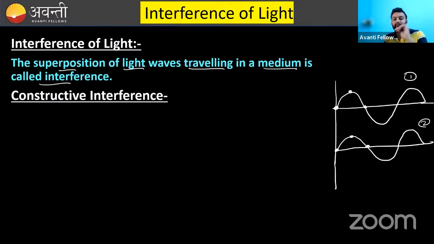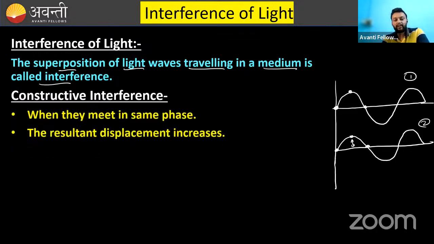When the waves are in same phase, then the interference between them is known as constructive interference. That means when these two waves meet with each other, or there is a superposition of these two waves, the amplitude of the resultant wave will increase. This is known as amplitude. So what is constructive interference?